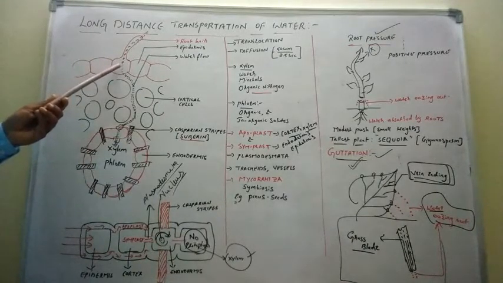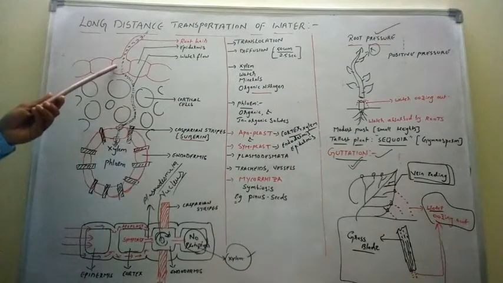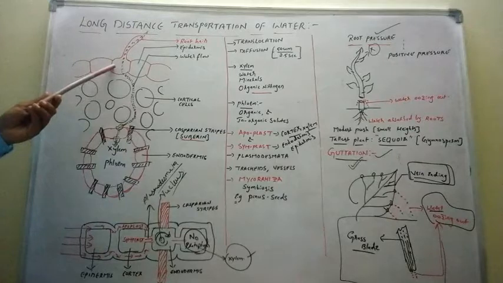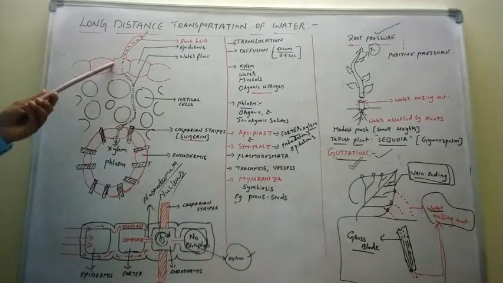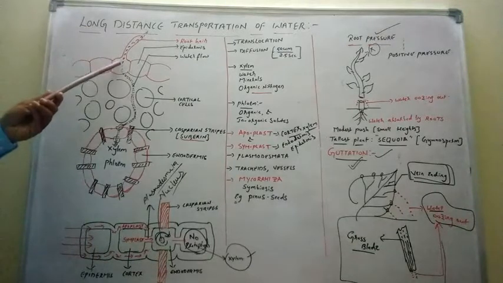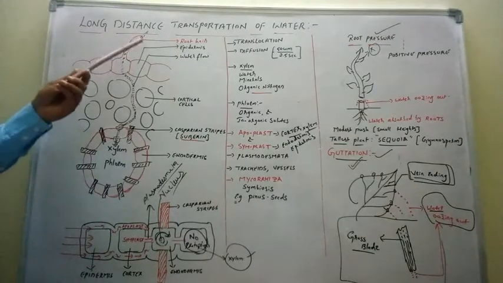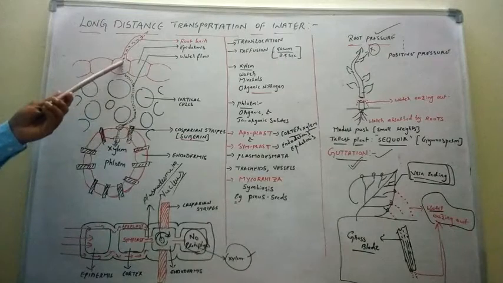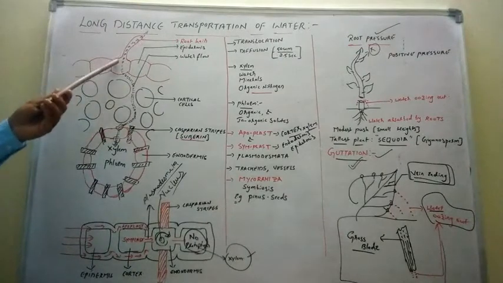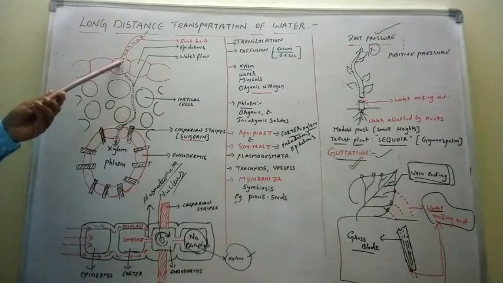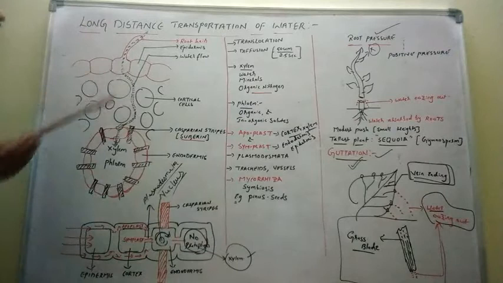As the mineral ions present in the cytoplasm of the epidermal cells are in much higher amounts, these many mineral ions act as solutes, thus the water potential is low. So by diffusion the water is entering, so the absorption of water by the roots is passive. This is very important. Passive, not active.